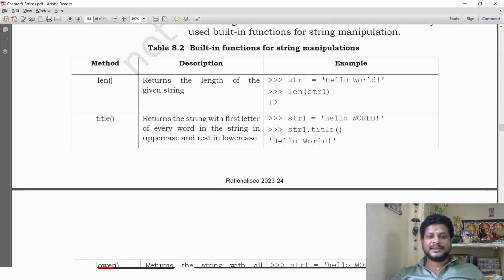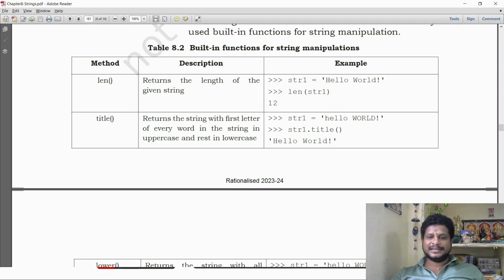Len function returns the length of the string. It is used to return the length of the string. So string 1 is equal to hello world. So 1, 2, 3, 4, 5, 6, 7, 8, 9, 10, 11, 12. So the length of the string is then 12. If I am going to give the index value, it will start from 0.